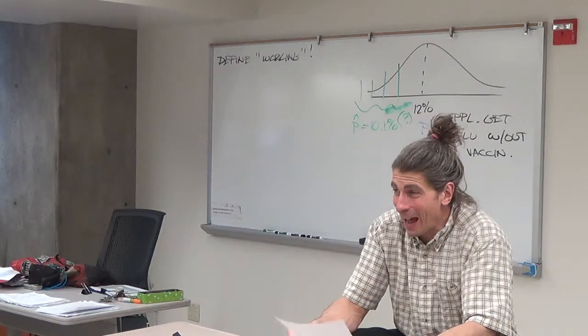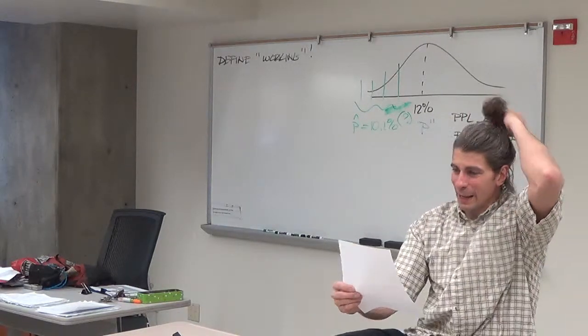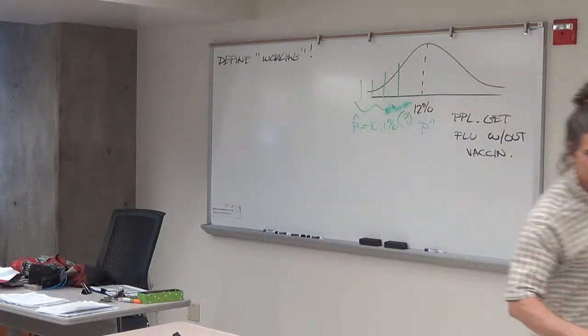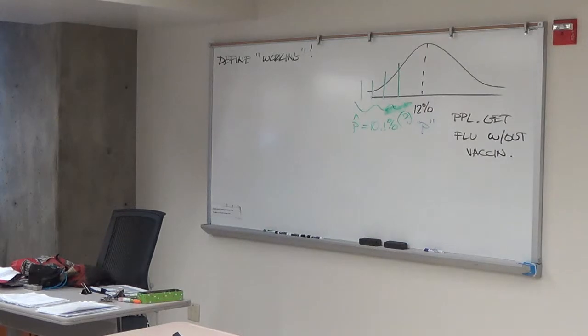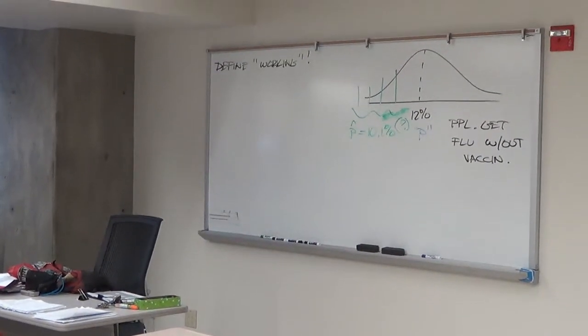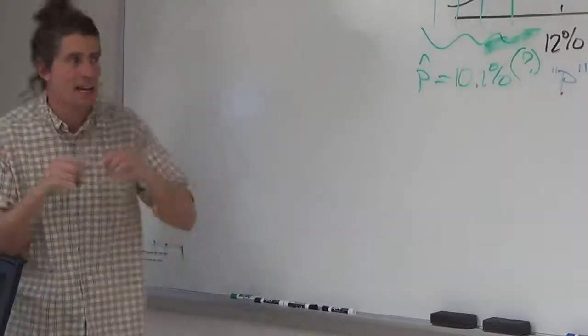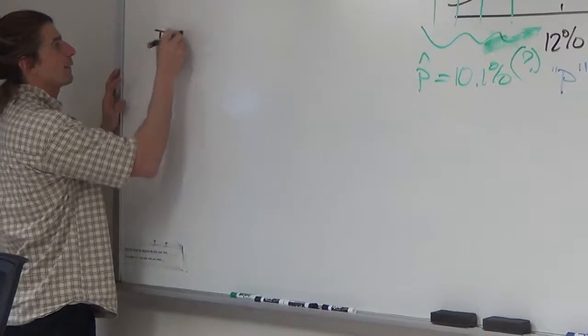Okay. Define the variable in context of what we're testing. Let me zoom in on this one here. So we know the variable we're testing is little p, yes? We know we're testing little p. So what is little p going to be? What are we interested in this study?